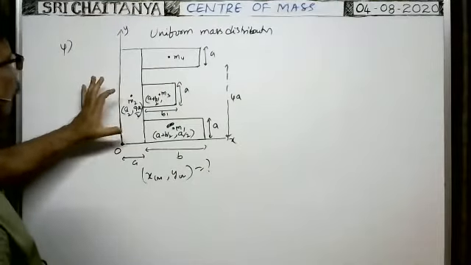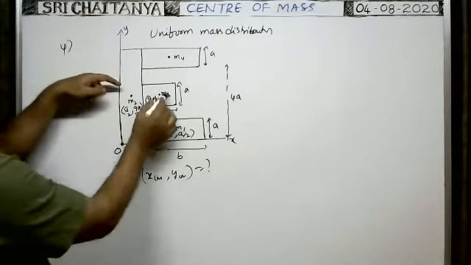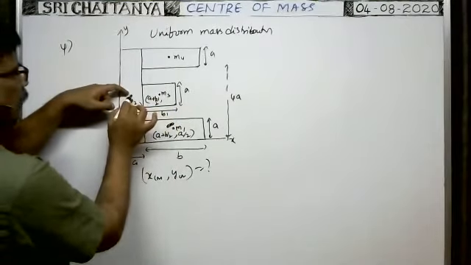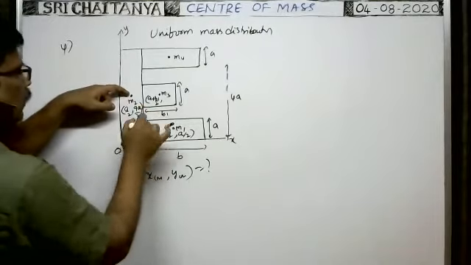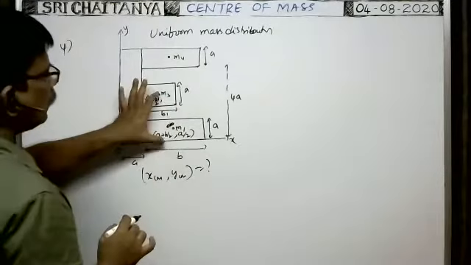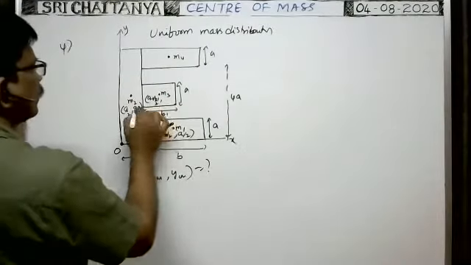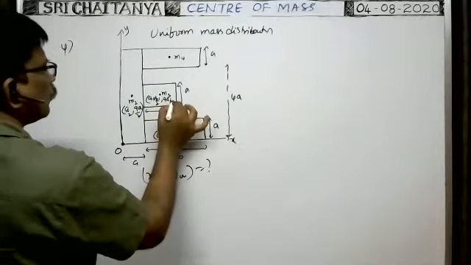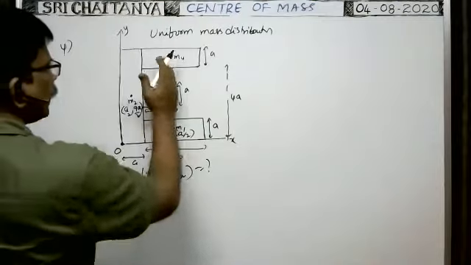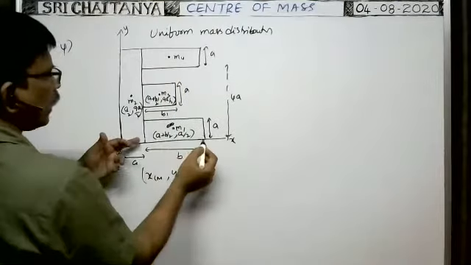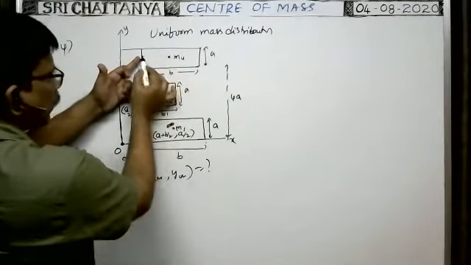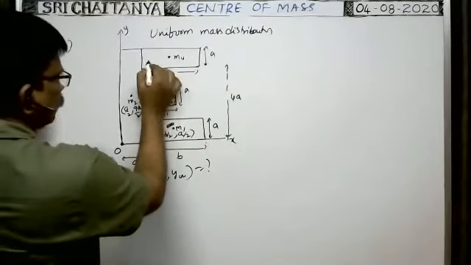Along the y-axis you see exactly here, as it is symmetric, exactly at what distance does the central mass of this plate lie? The central mass of this along the y-axis is also at the same height. So this distance is equal to this one. That's why this distance is 9a by 2. Next part is, along this direction, if this length is the same as this one, b, the central mass lies at a distance b by 2 from this point. It is a plus b by 2.